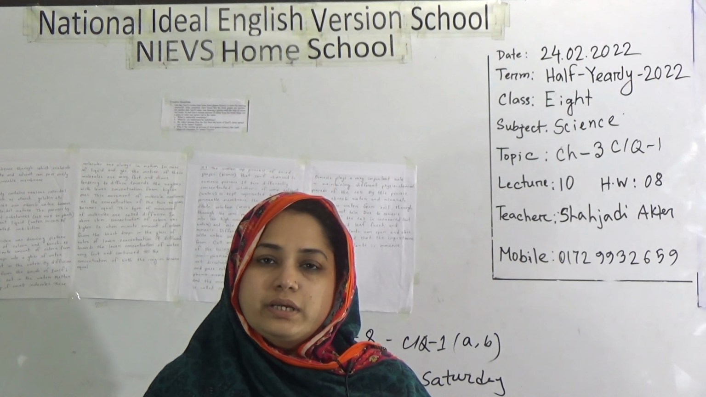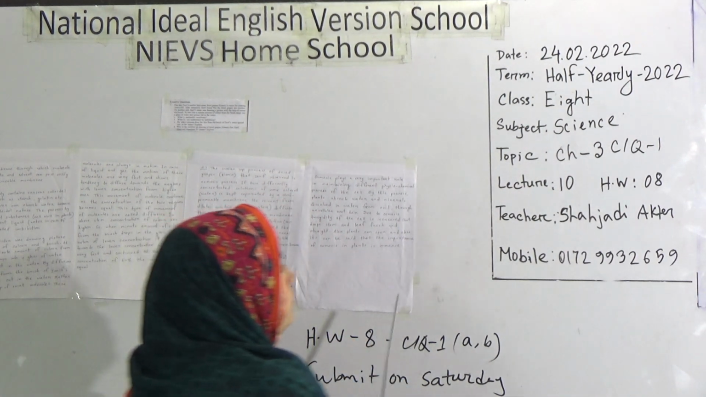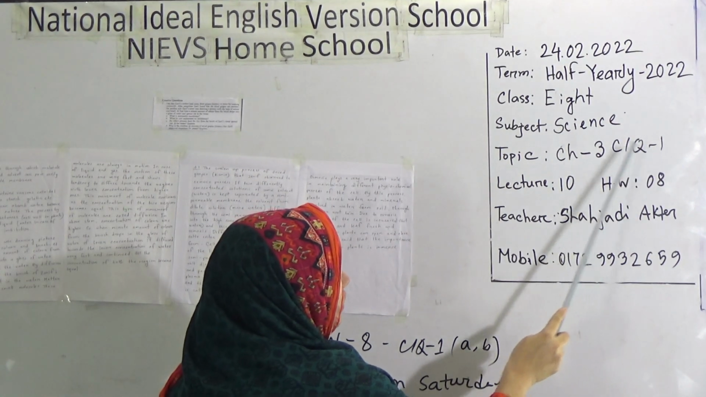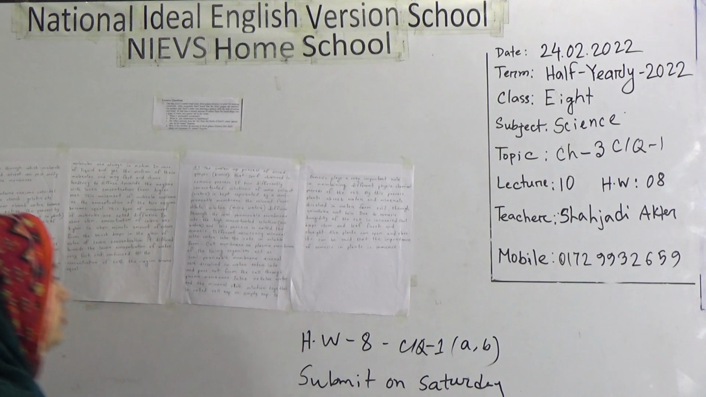Today I am going to take a science class for class 8 students. My dear students, our today's topic is chapter 3, creative question 1. Our today's lecture number 10 and SW number 8. My dear students, let's start our class. First of all, see the stem.